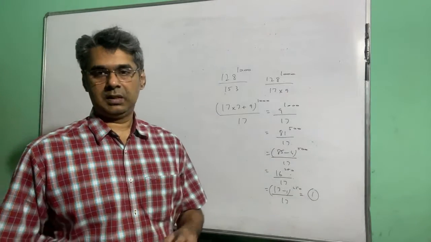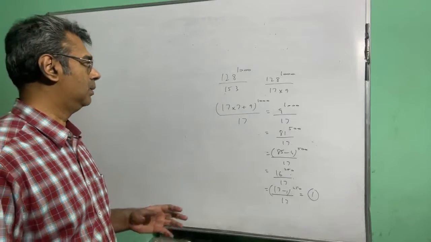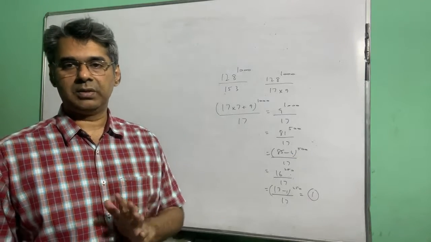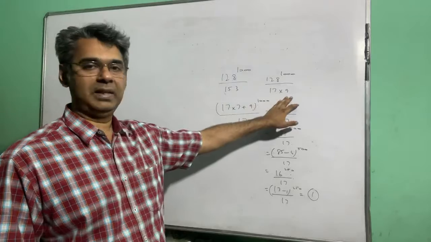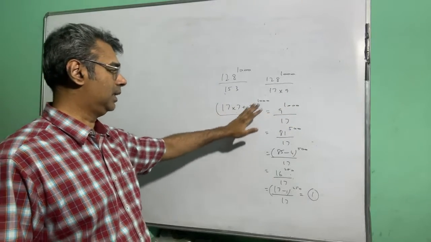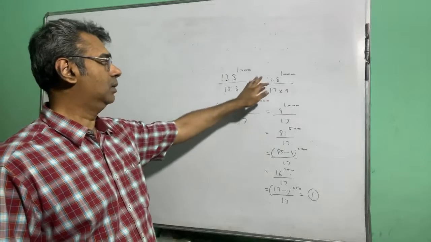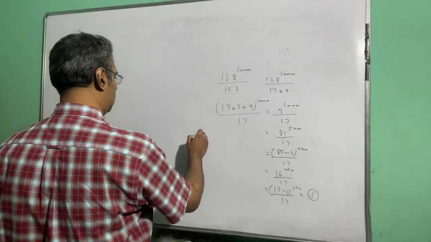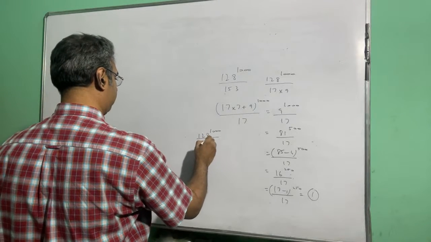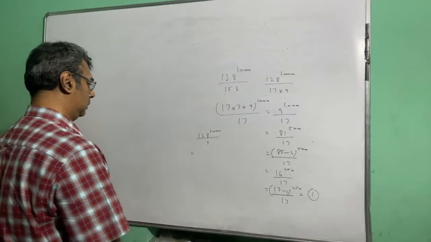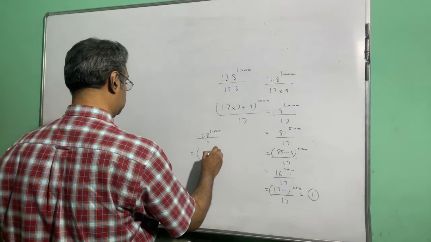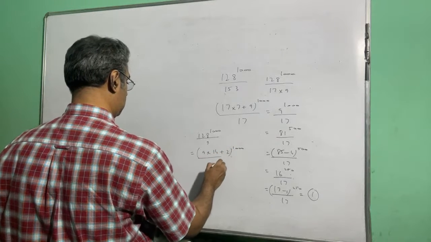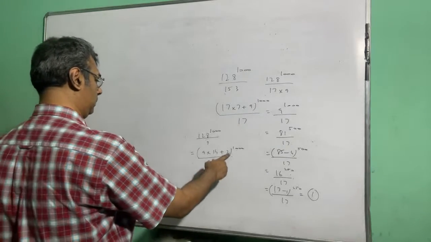See, the problem in this sum, I think you all must have got the idea. What is the problem in this sum? That there is no way you can actually proceed and do 128 to the power 1000 by 153. It is not happening. So you do 153 as 17 into 9. Individually 128 to the power 1000 by 17, do it. Then again 128 to the power 1000 by 9, do it, right? So when you do 128 to the power 1000 by 9, that is coming 9 into 14 plus 2 to the power 1000 by 9.